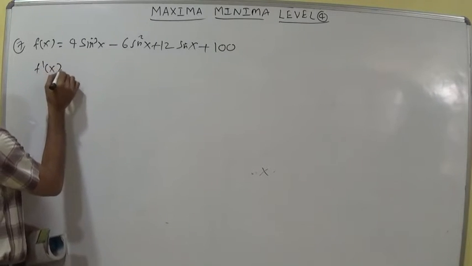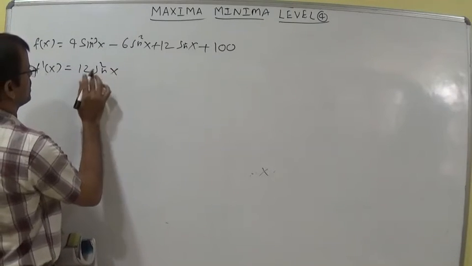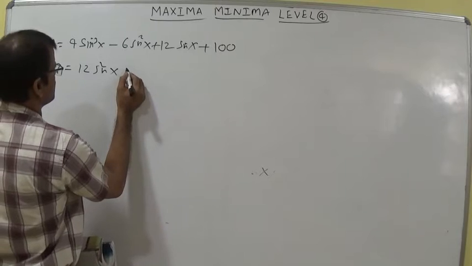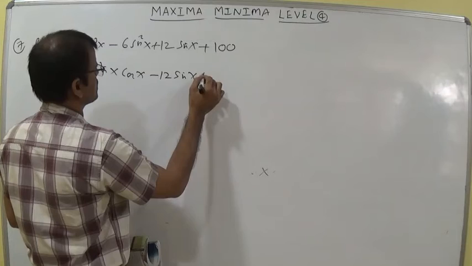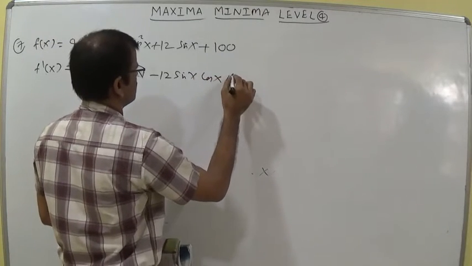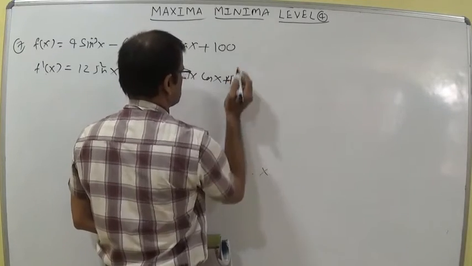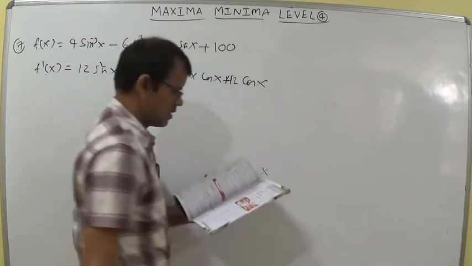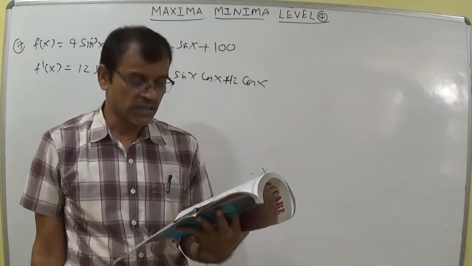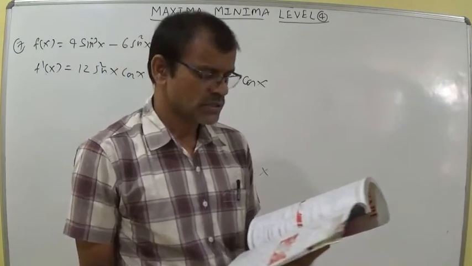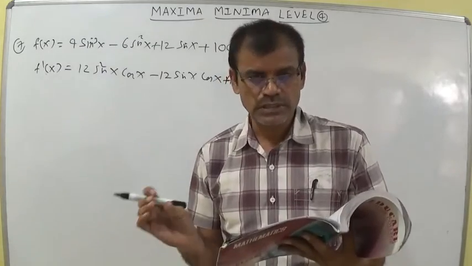f dash x, I am writing here, 4 into 3 sin square x cos x, that is 12 sin square x cos x, minus 12 sin x cos x, plus 12 cos x. He is asking for increasing and decreasing intervals. Let us calculate about pi comma 3 pi by 2, which he has given. Pi means 180 degrees, 3 pi by 2 means 270 degrees.